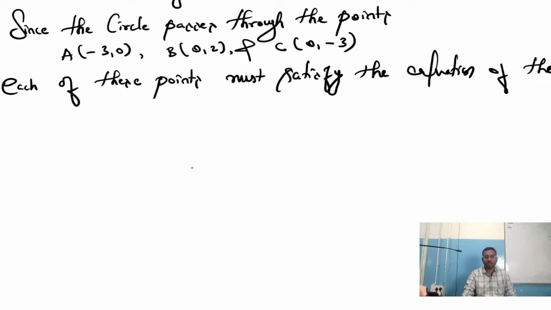A should satisfy the equation of a circle, B also should satisfy the equation of a circle, C also should satisfy the equation of a circle.